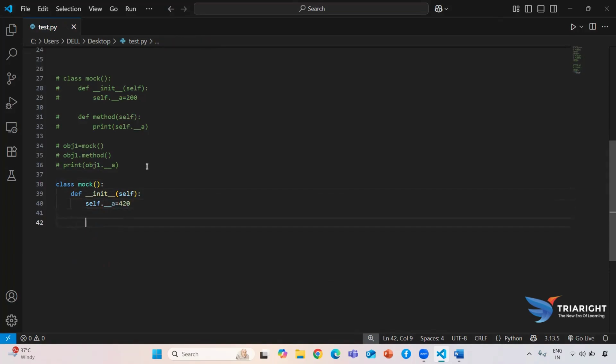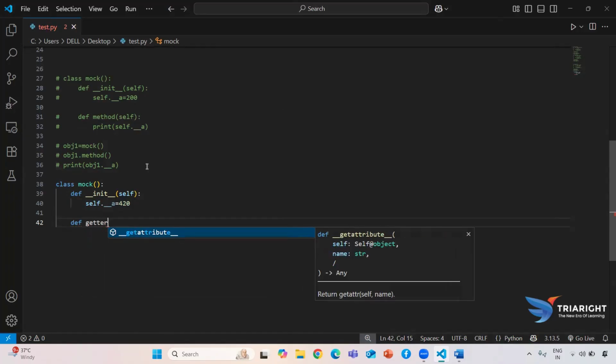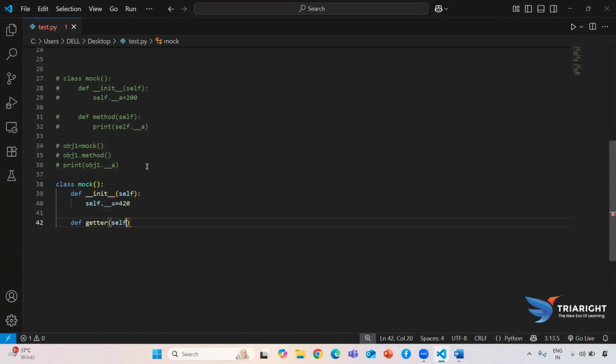Now I need to use the value, then I need to modify it. We know that we have two methods, the first one called the getter. So now we are going to use the getter method. A method is nothing but a function created inside the class. How to create a function? With the help of the def keyword. First we write getter. After writing getter, it also takes one mandatory argument, called self. Now here I am just going to return, because with the help of this getter we can use that particular value.